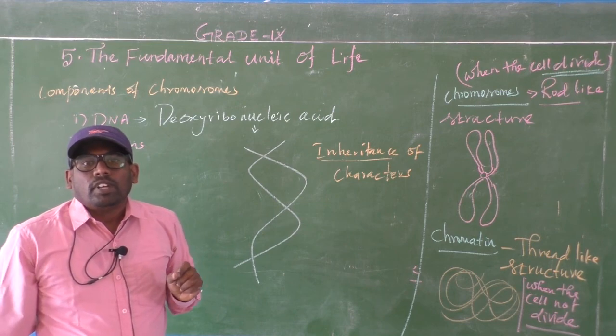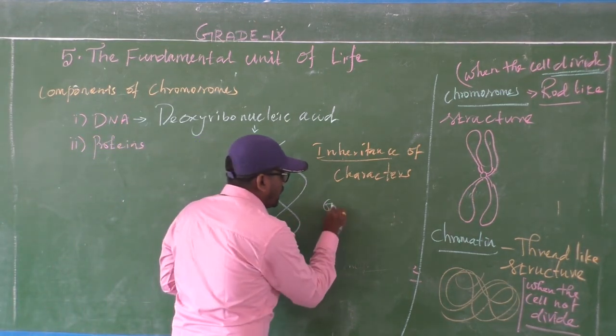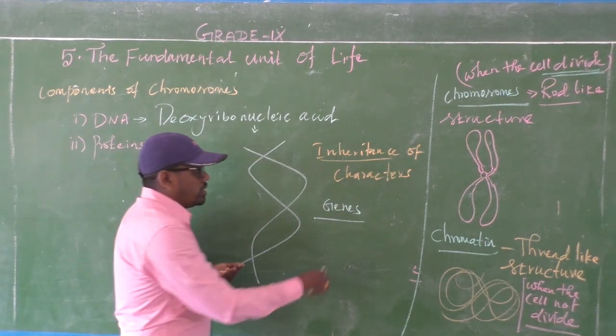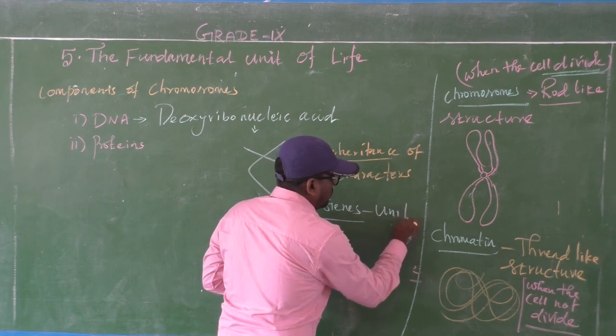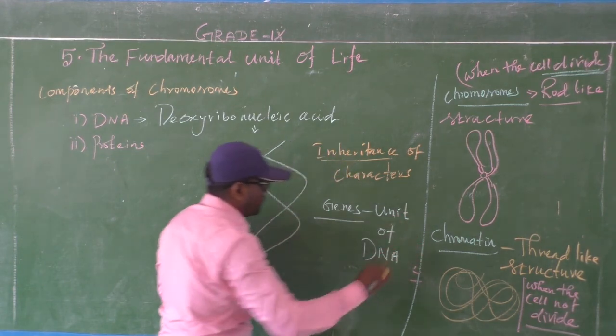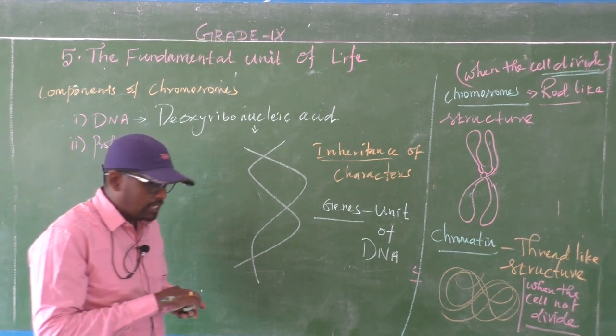So the DNA contains some hereditary units. Those hereditary units are called genes, or else the unit of DNA is called a gene. So here in the DNA, where is the gene located?